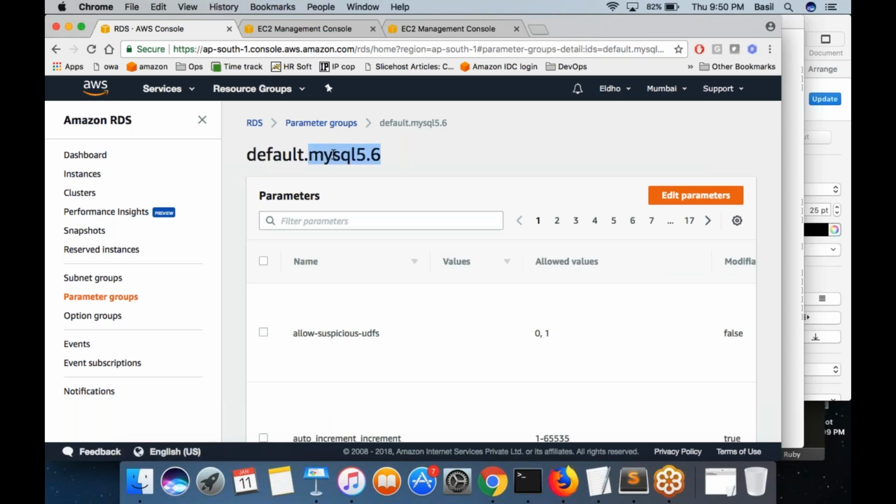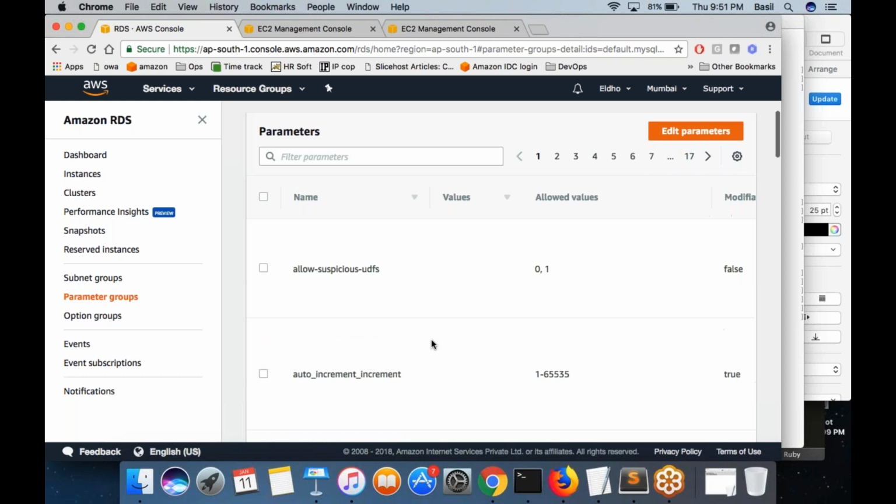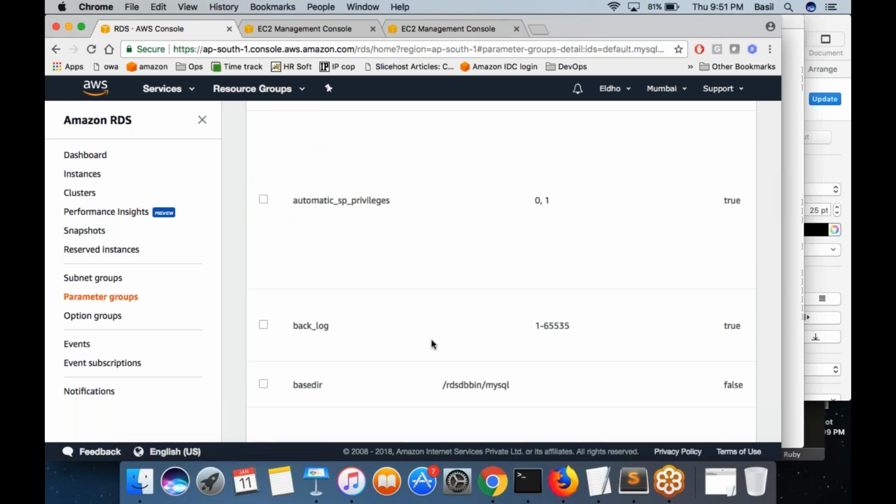So this is the default parameter group. You cannot modify that one. You need to create a new parameter group, then you can create your database using that parameter group. Automatically the settings would apply to your database. Then later you can modify that parameter group. The individual parameters can be modified to whatever settings that you want to set.